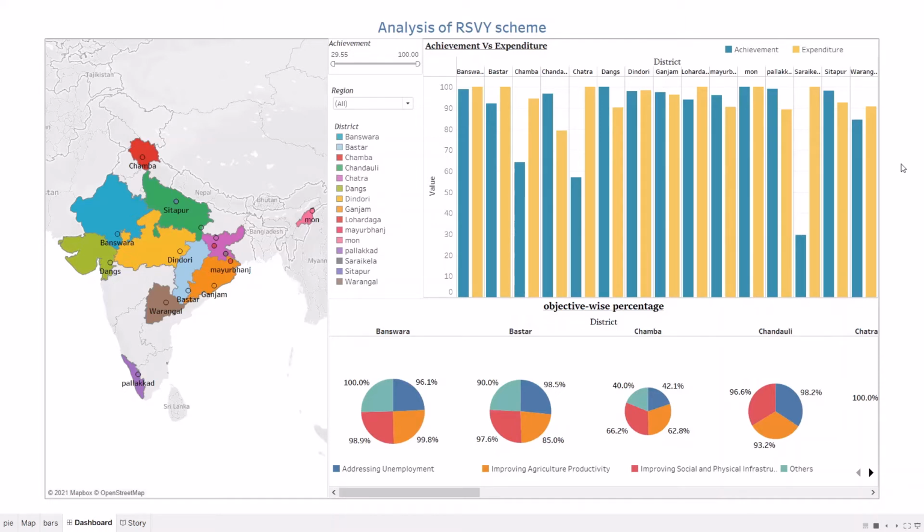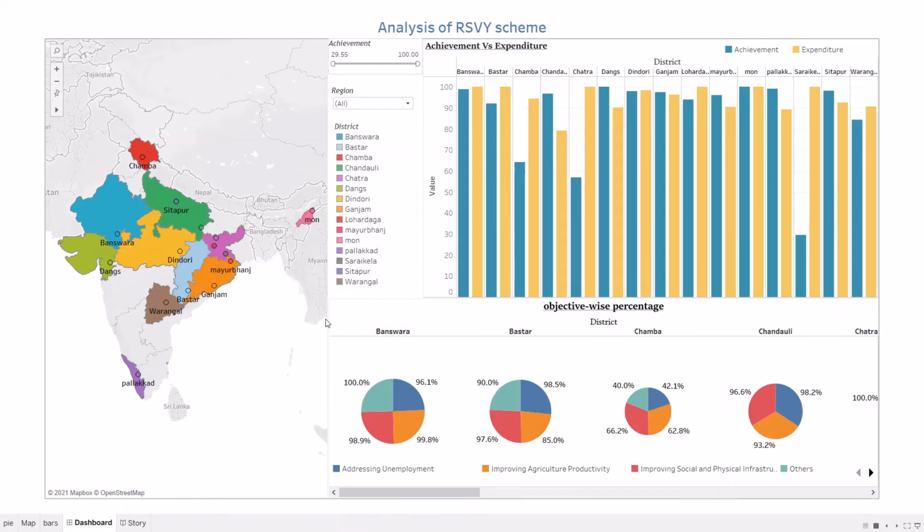The visualization we are going to discuss today is about the RSVA scheme, which stands for the Rashtriya Shram Vikas Yojana. The data refers to the status of physical progress and overall achievement of 15 sample districts in terms of utilization of RSVA funds allocated to them. In the map, we can see those 15 districts which are represented with different colors.